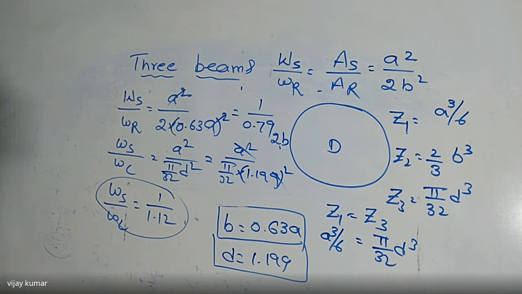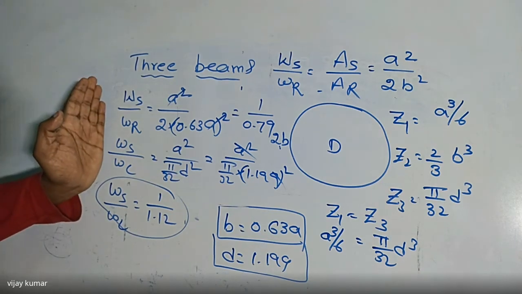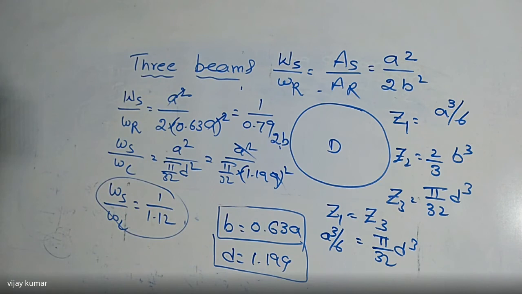So here what I am saying is, we can find very easily what Z1, Z2 and Z3 values are. At the same time, we are going to equate Z1 and Z2, and Z1 and Z3. All are made of the same material, so all follow Hooke's law, and Young modulus is also the same for all those materials. So we can calculate in this way, or another way, the comparison between the moment of resistance of square section, rectangular section, and circular section also.